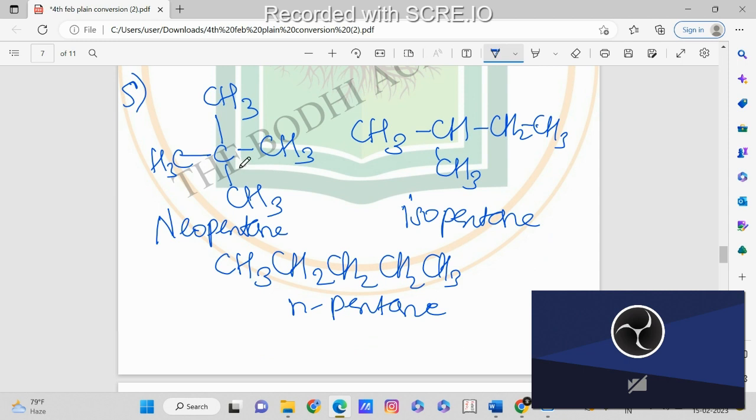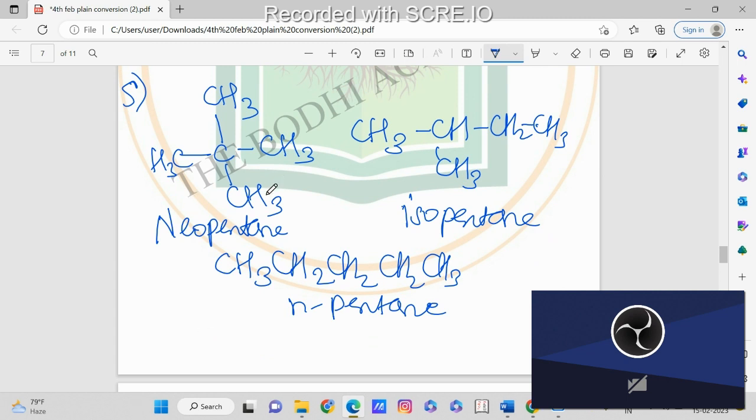Now see, in neopentane we have more branching, so the boiling point will be very low as compared to the other two alkanes. After that the boiling point will be higher in isopentane, because here also there is branching but not as much as neopentane. So the lowest boiling point will be of neopentane, then isopentane, and the highest boiling point will be of n-pentane, because here there is a straight chain.